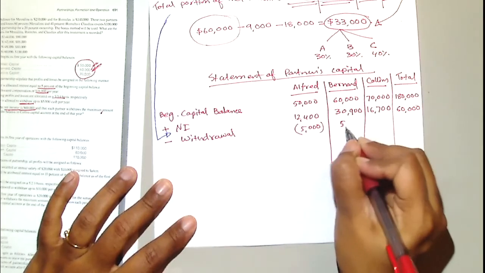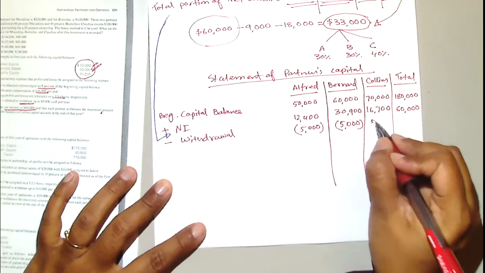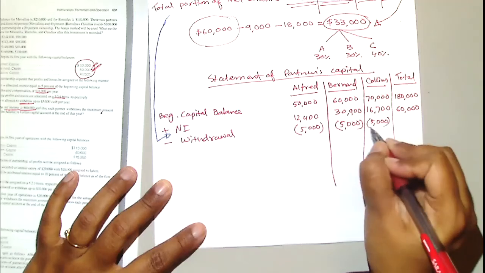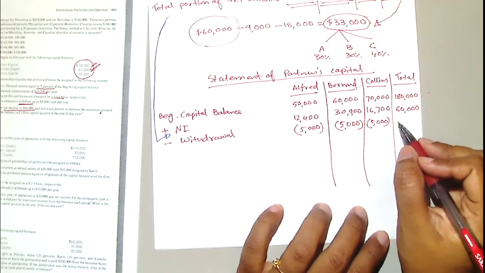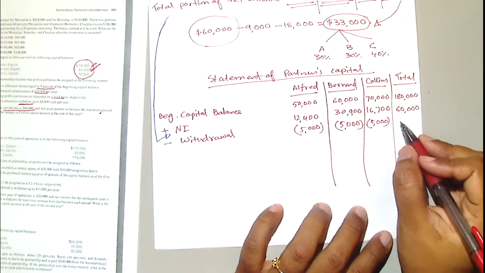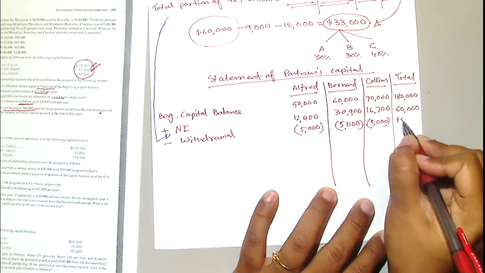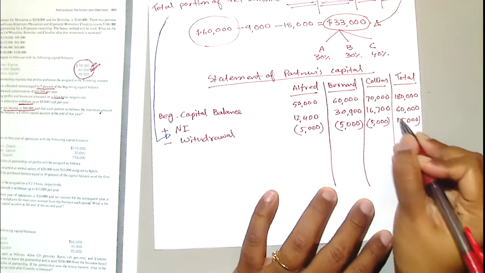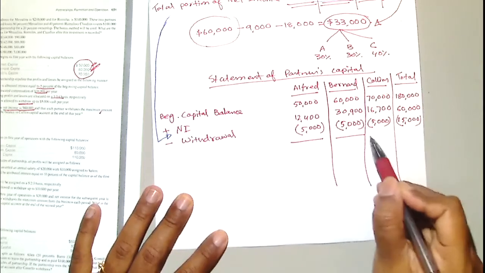They are taking it out, right? Just like the dividend reduces our equity, this withdrawal will reduce our capital. What's the total amount of withdrawal? Total amount of withdrawal. And you can tell me their ending capital balances.